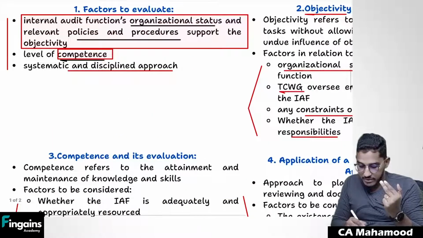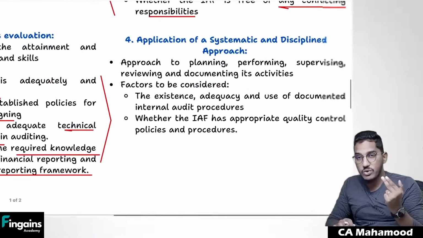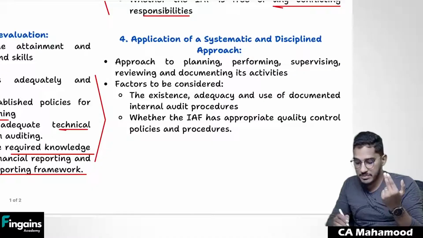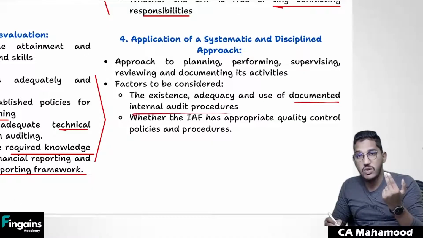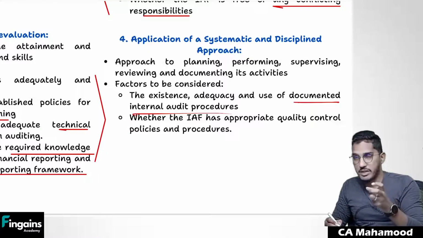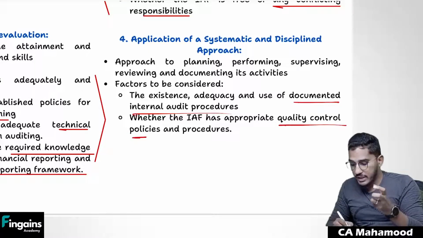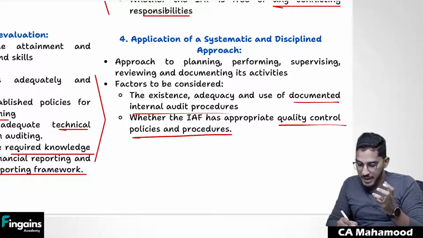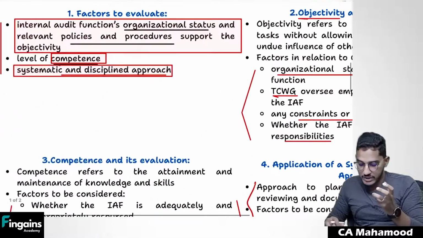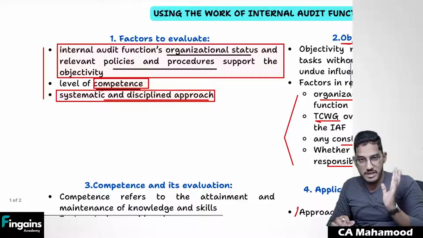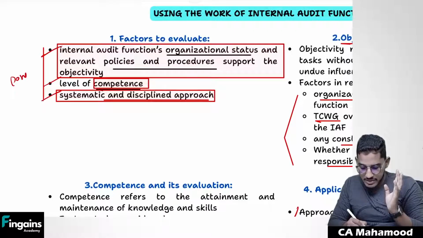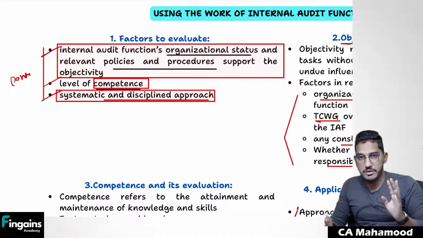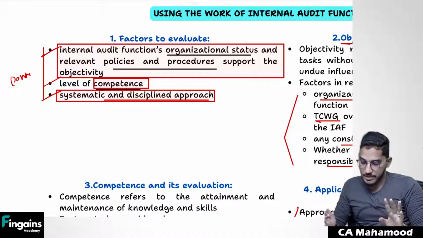The third factor which I need to evaluate is whether internal auditors followed a systematic and disciplined approach. Sir, how will I come to know whether internal auditors did their work in a systematic and disciplined manner or not? So I will consider whether there are documented procedures, and whether proper documentation is there for whatever they have done. Are they following quality control policies and procedures or not? By analyzing these factors, I will come to know whether they have followed a systematic and disciplined approach or not. So for these three factors, if I got positive responses, I will use type 1 work. If I got negative responses, I will not use type 1 work.